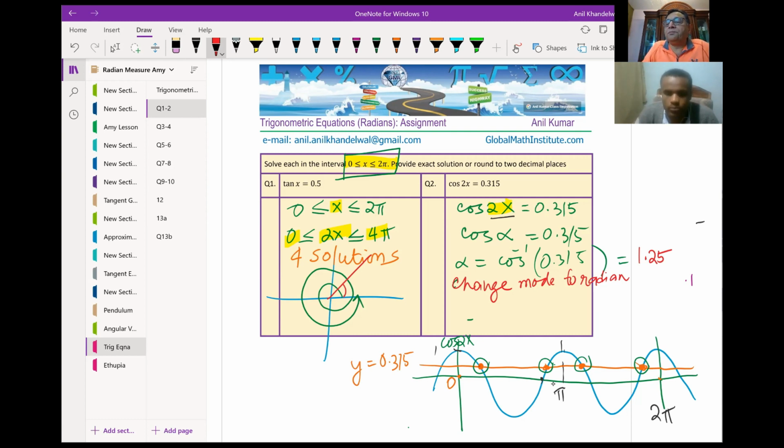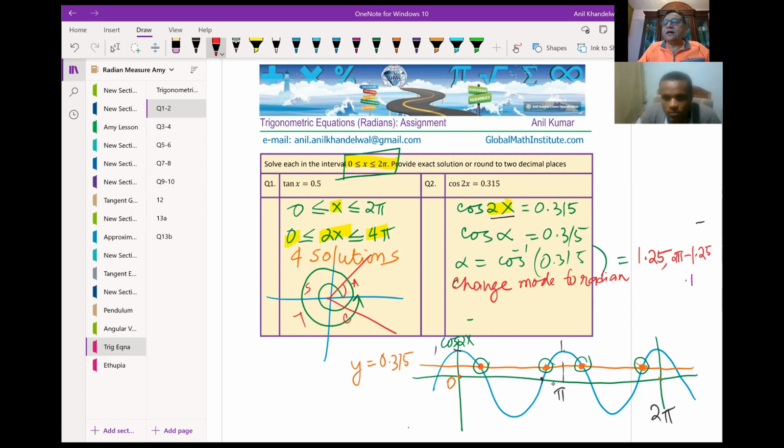Now, the other place where cos is positive is where? We know the cos rule: in the first and in the fourth quadrant. So that is the other angle. The other angle is 2 pi minus 1.25. Is that clear to you? Yes. So let me do it.